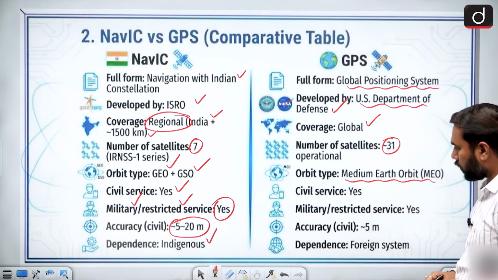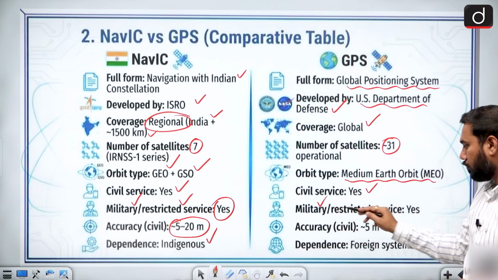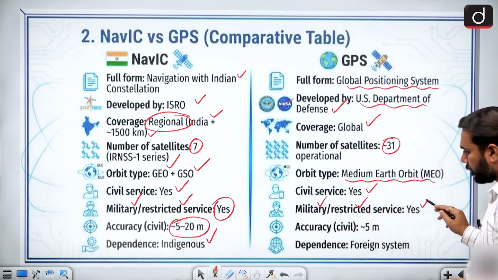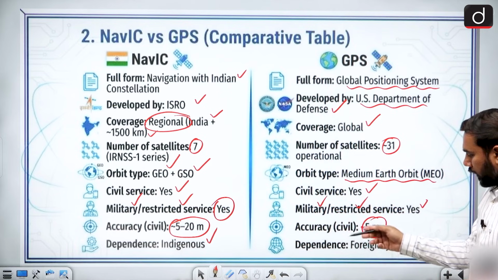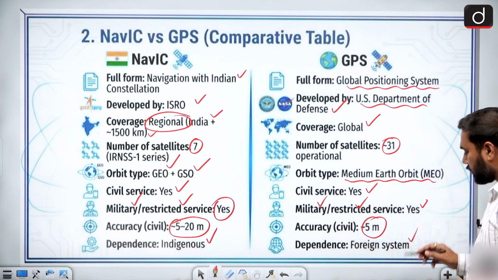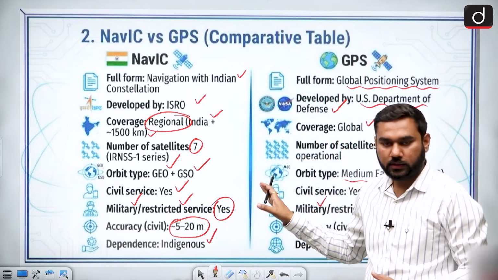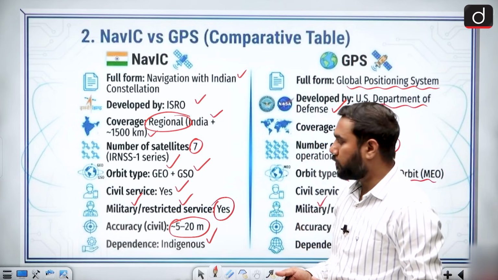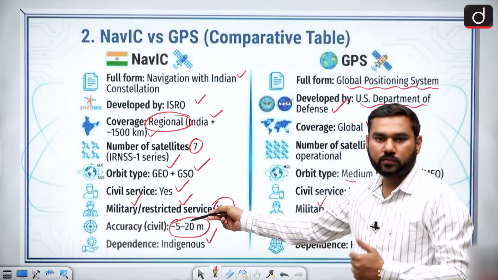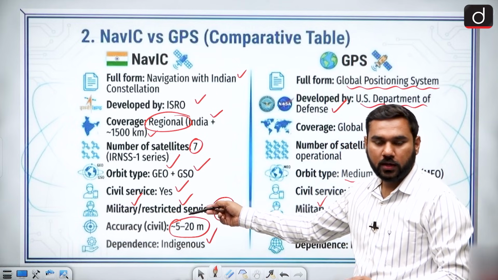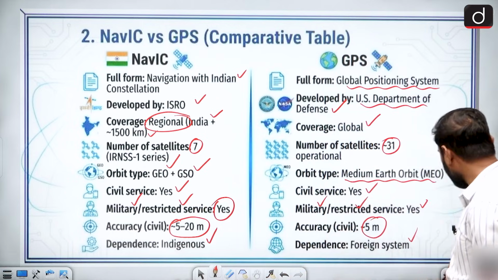We already talked about it. And there is also a civil service, and also a military restricted service is present. The accuracy for it is 5 meters, and it is dependent on a foreign system. So this is the major difference between your NavIC and GPS. NavIC is your Indian constellation based. We also have good accuracy. The 5 meter accuracy is for defense and military purposes, and 20 meter accuracy for normal civil applications.